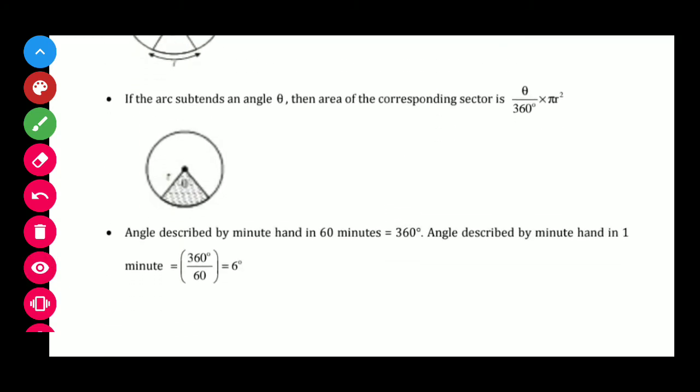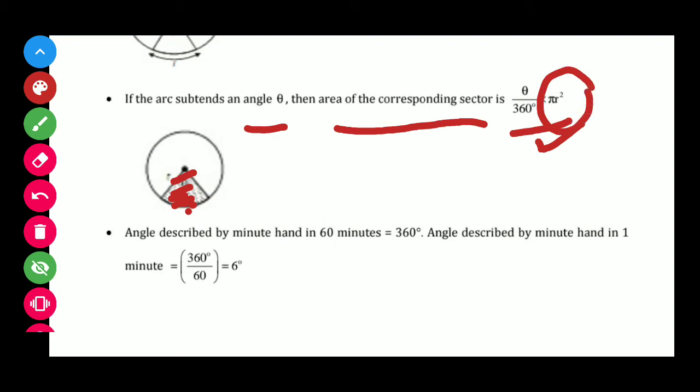Next, if the arc subtends angle theta, then the area of the corresponding sector will be theta over 360 pi r square. This is the formula for finding the area enclosed by the sector. So the formula is theta over 360 multiplied with the area of the circle.